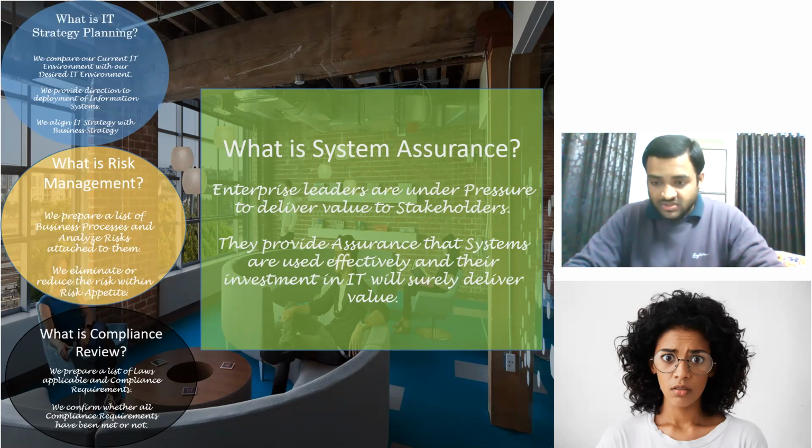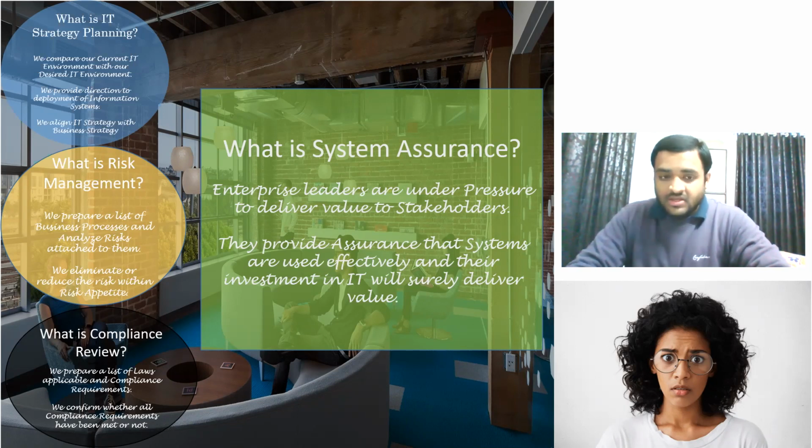Okay, so this image of a person is under pressure because he needs to provide or deliver value to the stakeholders. If he doesn't do that, then that means that information systems are not effective and the investments are very bad. That is what system assurance is.